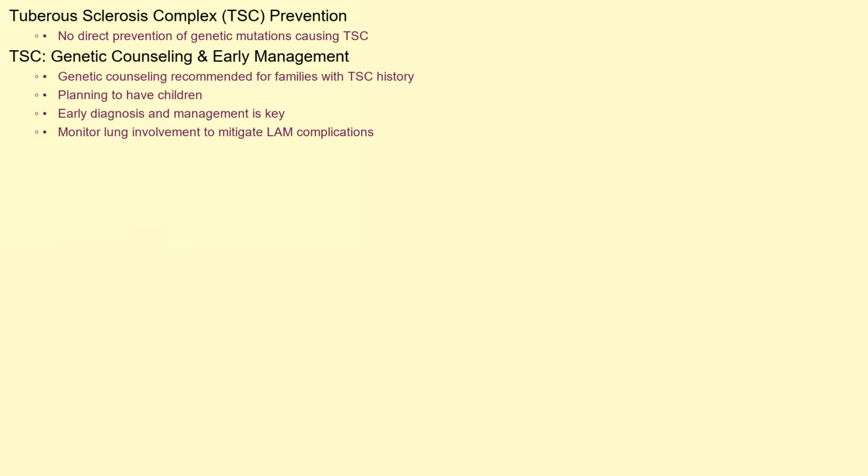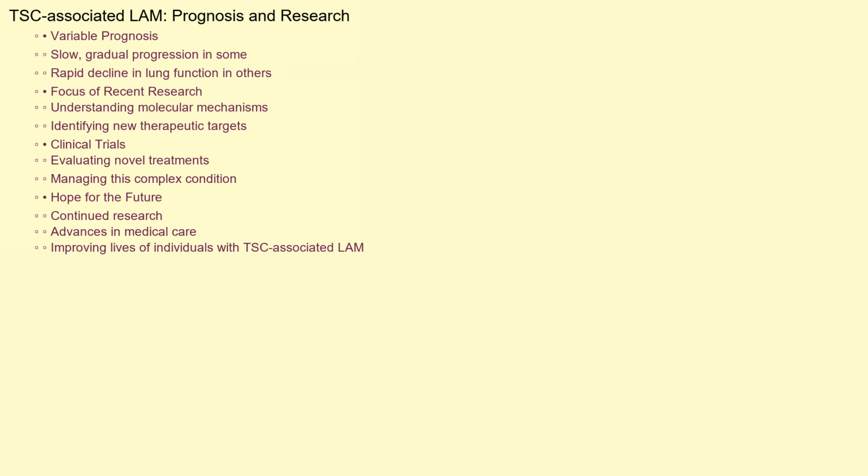Unfortunately, there's no way to directly prevent the genetic mutations that cause tuberous sclerosis complex. However, genetic counseling is recommended for individuals with a family history of TSC who are planning to have children. Early diagnosis and management of TSC, including monitoring for lung involvement, can help to mitigate the potential complications of LAM. The prognosis for individuals with TSC-associated LAM can vary widely. Some individuals may experience a slow and gradual progression of the disease, while others may have a more rapid decline in lung function.